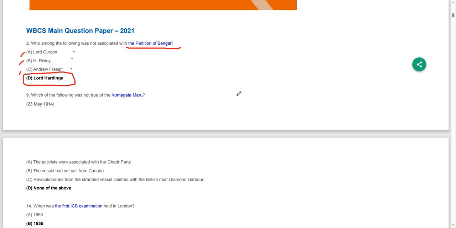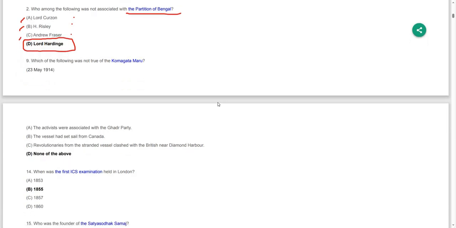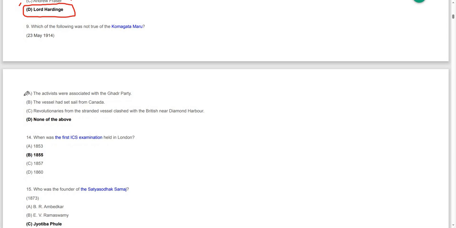Moving on to the next question: which of the following was not true of the Komagata Maru? What is true about it? The activists were associated with the Ghadar Party. The Komagata Maru incident happened during the First World War, on 23rd May 1914. The vessel had set sail from Canada, and the revolutionaries from the vessel clashed with the British near the Budge Budge harbour. All of these are correct regarding the Komagata Maru, and this happened on 23rd May 1914.